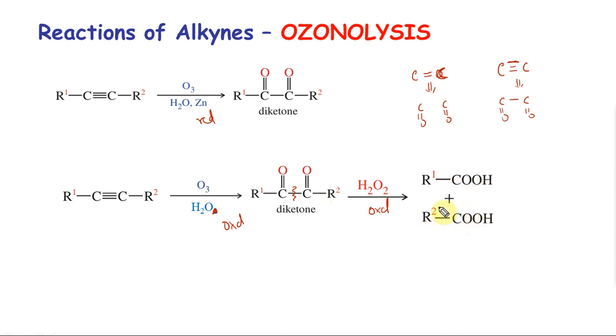This is just like your alkene. An alkene breaks into the corresponding alcohols, and an alkyne breaks into acids. Checking these acids will tell you where your triple bond is present, the location of your triple bond.